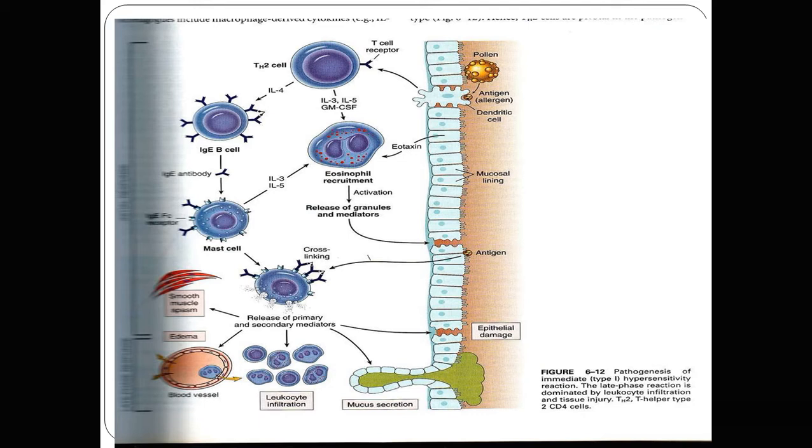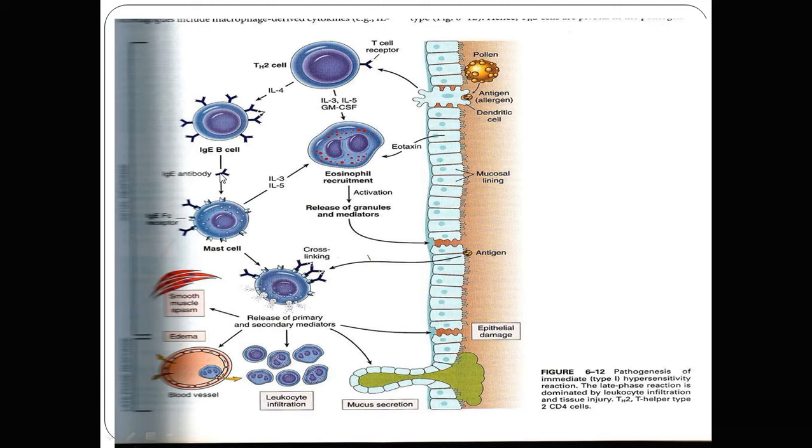So in the allergic reaction, the T helper 2 cells, after the dendritic cell processes the antigen and presents it to the T cell receptor, release various cytokines: interleukin 4, interleukin 5, interleukin 3, GM-CSF, granulocyte colony stimulating factor. So that causes the release of the IgE antibody.